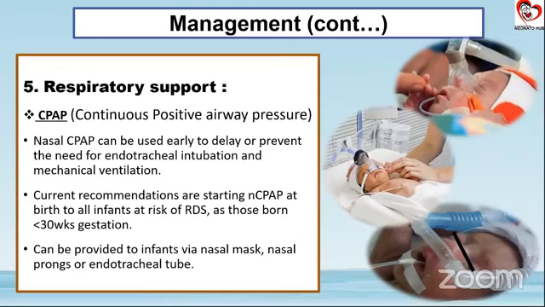Now, nasal CPAP can be used early to delay or prevent the need of endotracheal intubation, and which has been proved. Currently, the recommendation is that nasal CPAP has to be started for all the infants who are at risk of RDS, or those who are born less than 30 weeks of gestation. So here is the labor room T-piece resuscitator that we use. And there are various ways in which the CPAP can be given. That is, it can be through a nasal mask or nasal prongs. Even the endotracheal tubes have been used, but it's not such a good option to use an endotracheal tube CPAP.